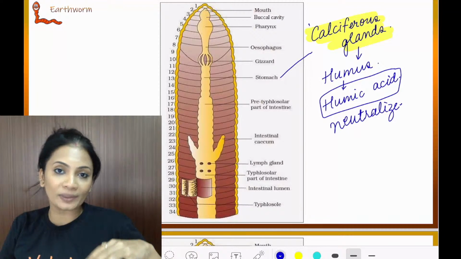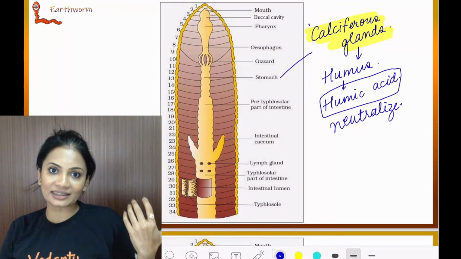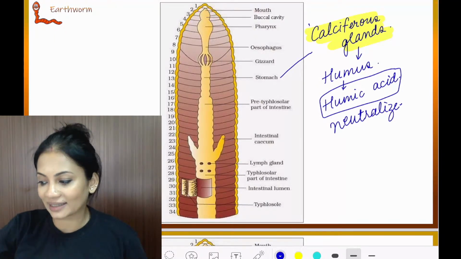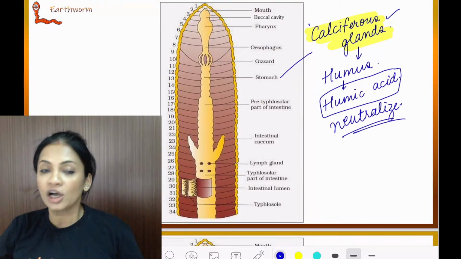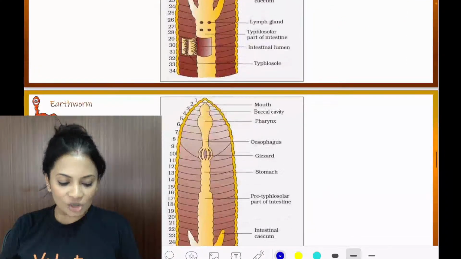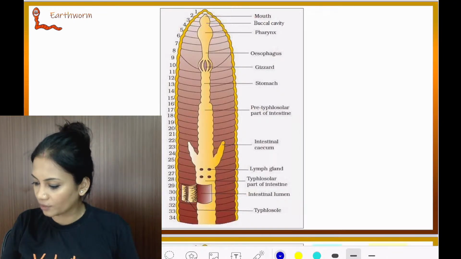Humus contains humic acid, which is acidic. Does the earthworm want something acidic inside its digestive system? No. So that's why the stomach has calciferous glands, which will help to neutralize that acid. Then when we talk about the intestine.